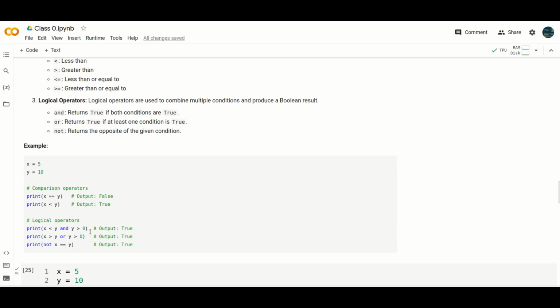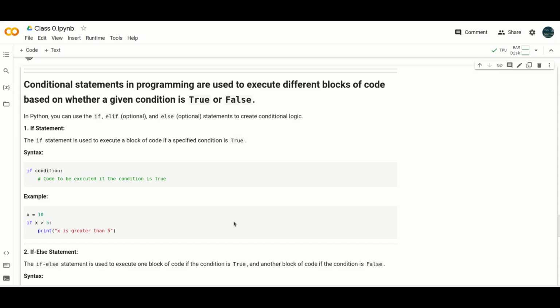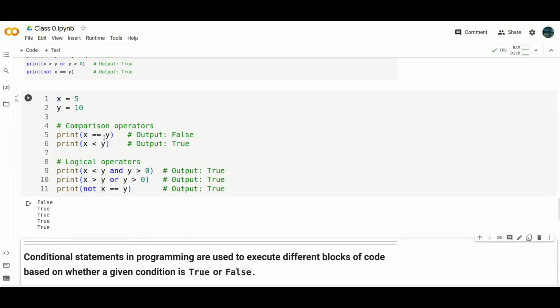And x greater than y or y greater than 0. x greater than y is false, but y greater than 0 is true. So one of the conditions is true, that's why the whole output is true. And not x equals equals y, the output is definitely true. I just run the same program here. The first is false as discussed, and then true, true, true, true.